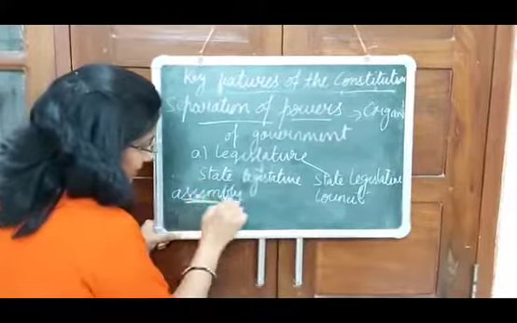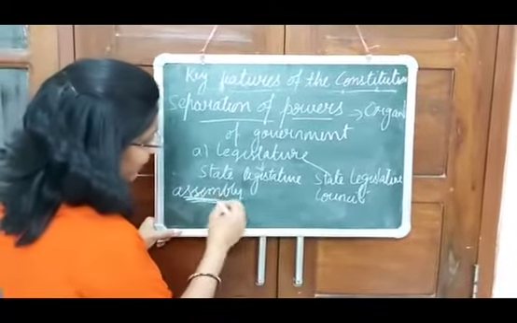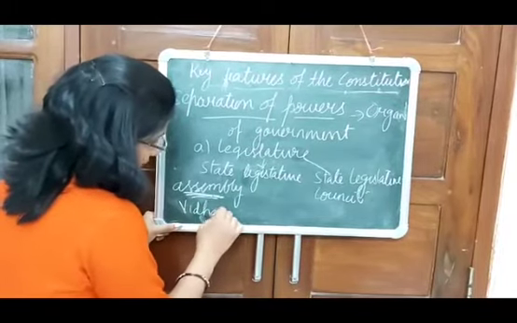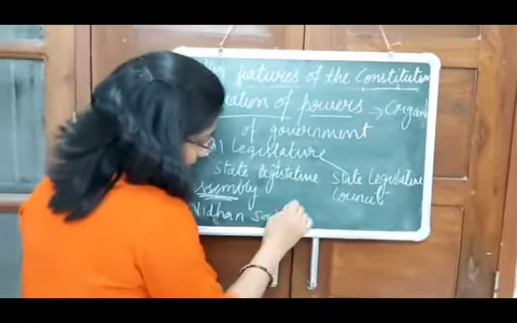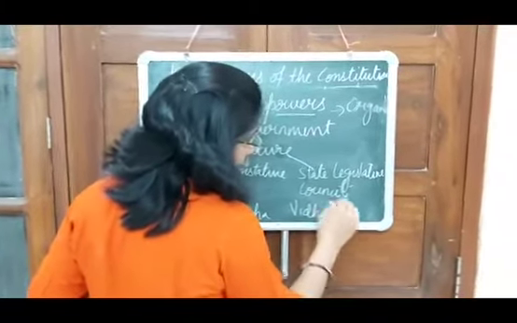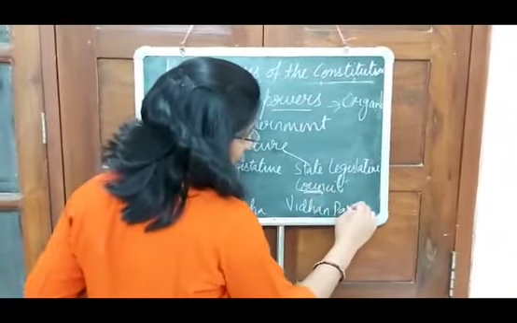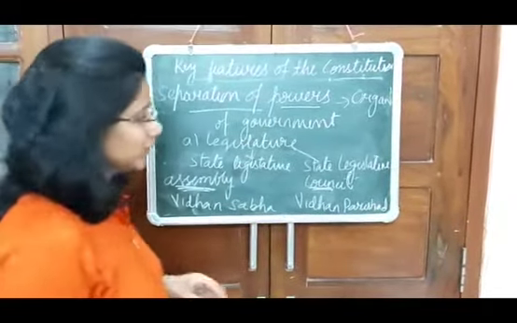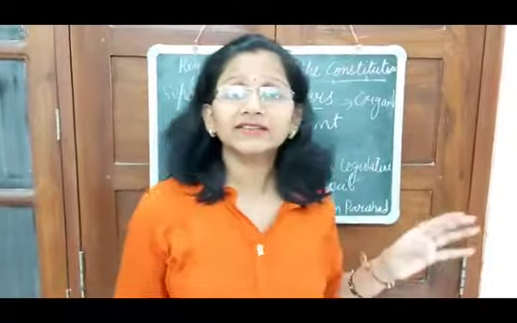You see that it is assembly. So assembly you can say Sabha. So it is Vidhan Sabha. Whereas the other one is Vidhan, it is council. So it is known as Parishad.